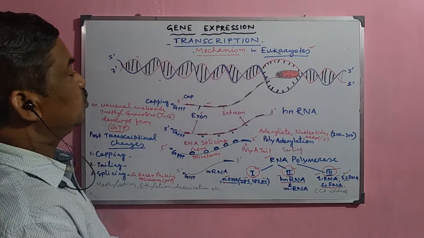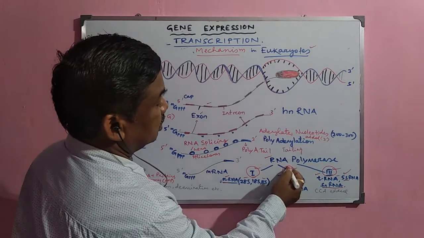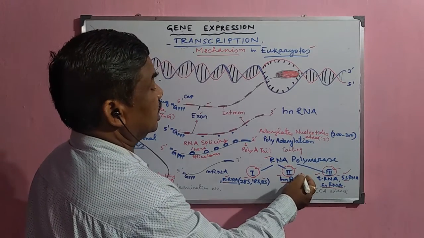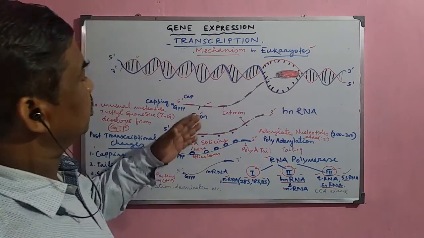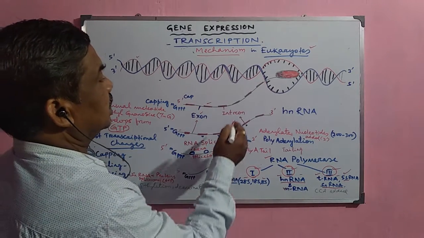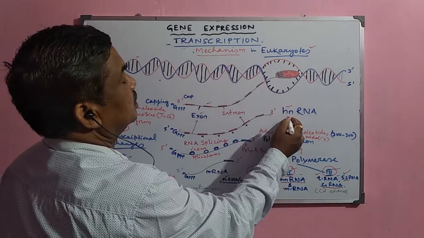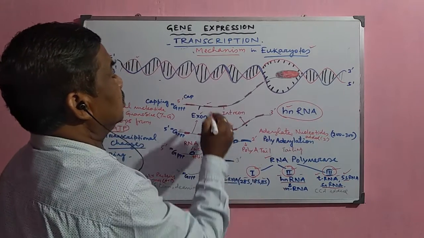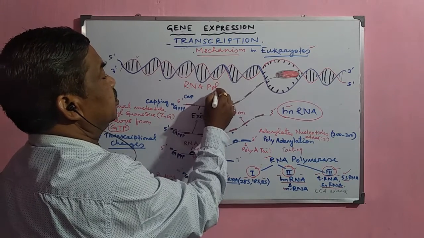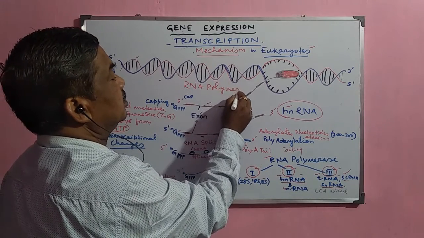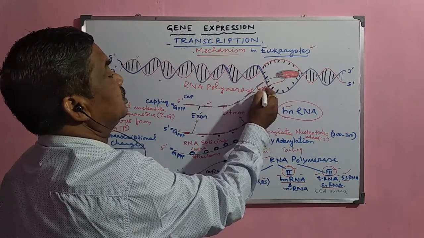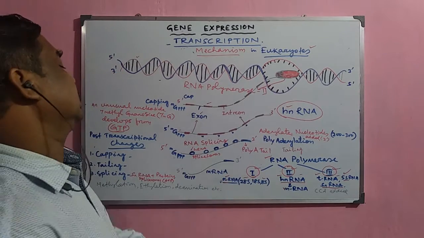But RNA polymerase 2 synthesizes the hnRNA. After the formation of the hnRNA, or heterogeneous RNA, this RNA which is formed here is hnRNA. RNA polymerase 2 actually synthesizes the hnRNA.